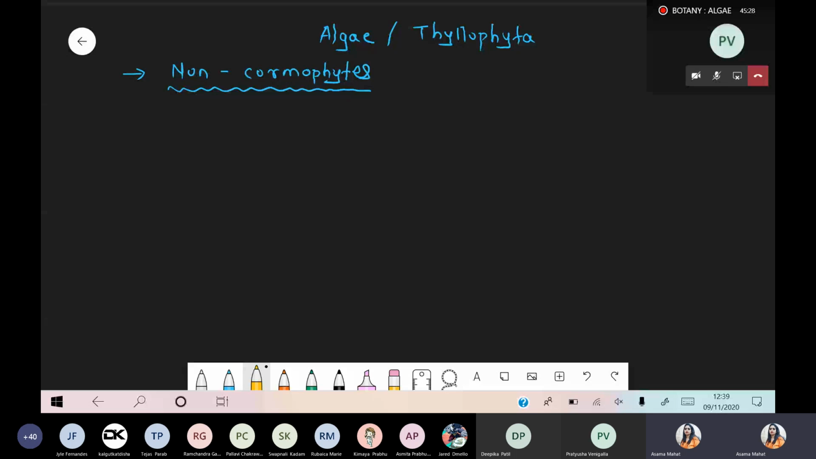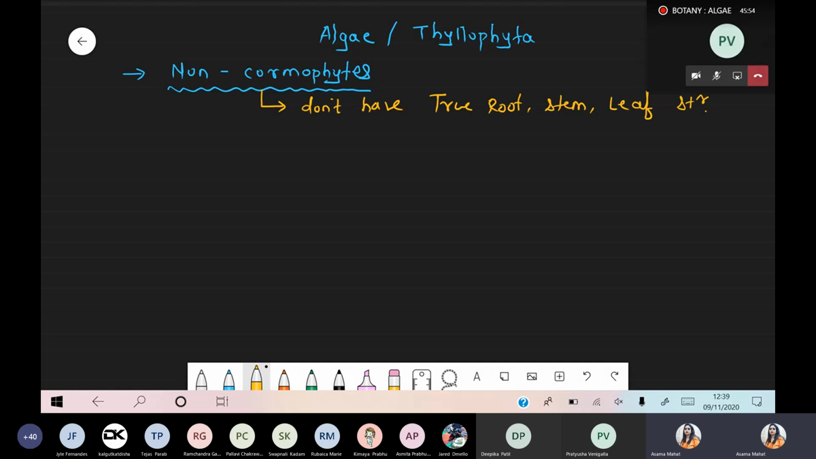What is the meaning of non-cormophyte? Algae do not have a true root, true stem and true leaf-like structure. If you see an angiospermic plant, any plant, you can easily observe the presence of the root, the presence of the stem, and leaf is also present.